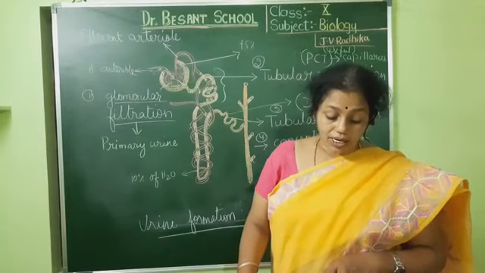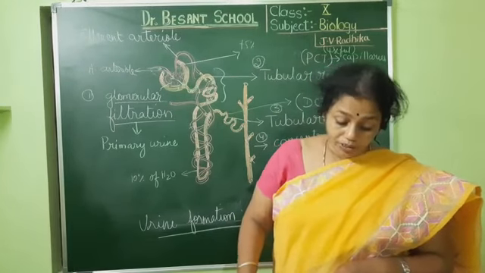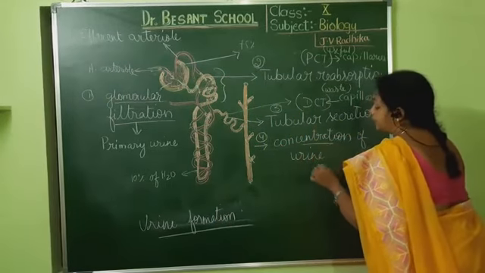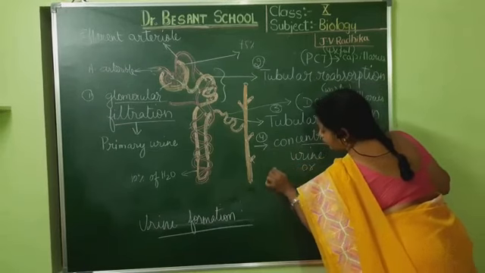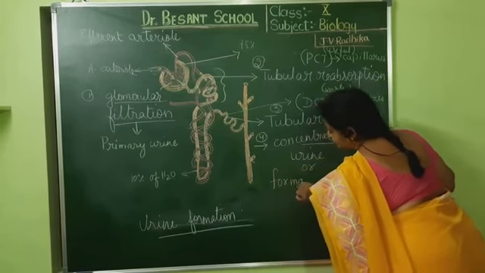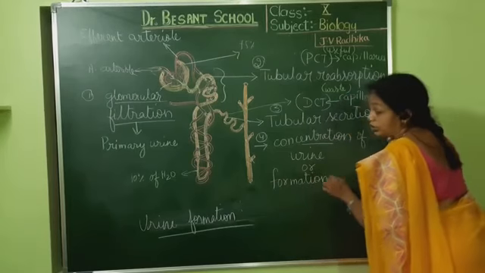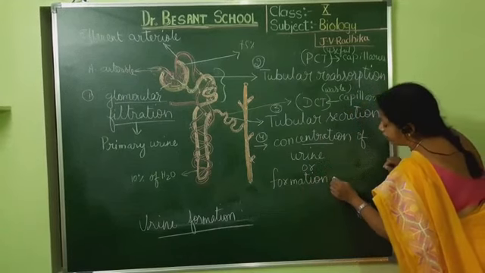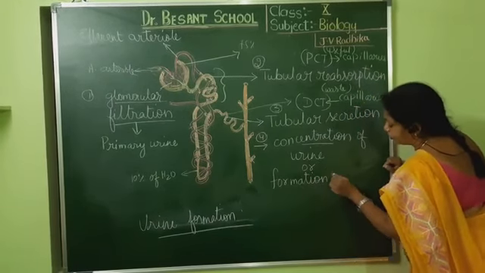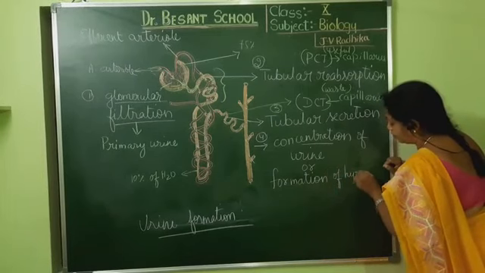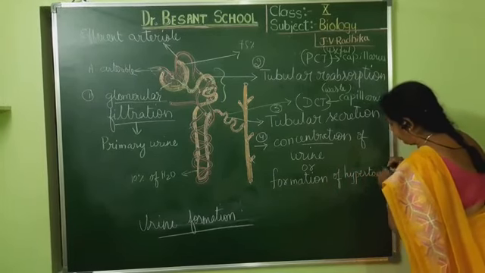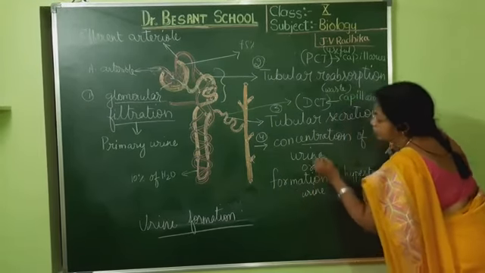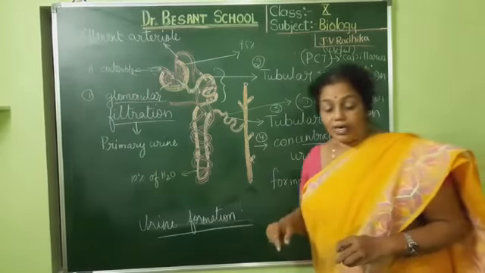That is called formation of hypertonic urine. Another name is concentration of urine. Hypertonic means more solute and less water. So here the body is trying to make concentrated urine, that is nothing but formation of hypertonic urine. So don't get confused, both are the same. Understood, children? So here we see concentration of urine or formation of hypertonic urine.